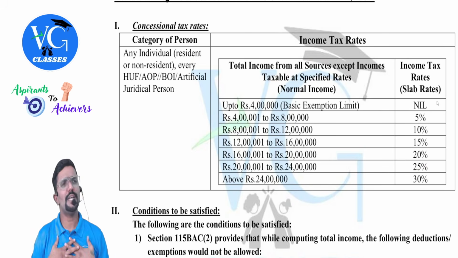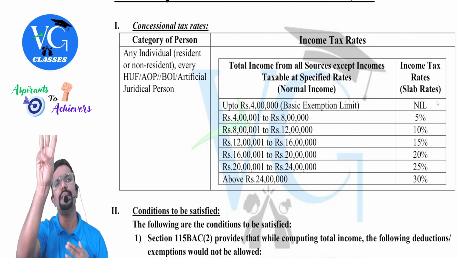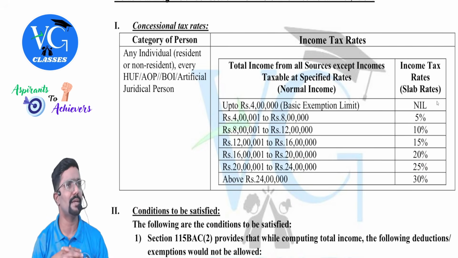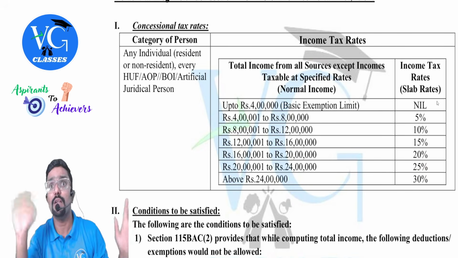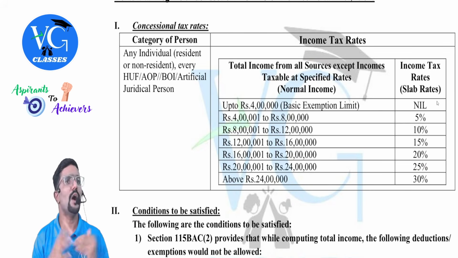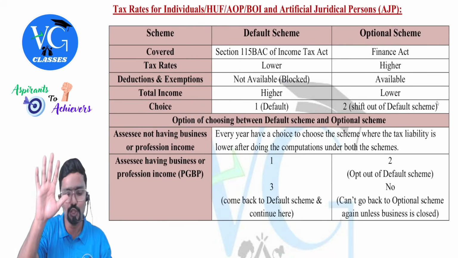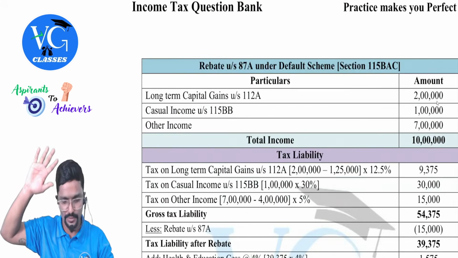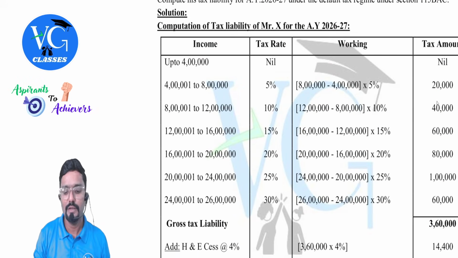Now you might ask me, assume an individual following the default regime has a total income of 30 lakh, which is completely normal income. So 30 lakh, more than 24 lakh, so straight away 30%? No. We need to do a slab calculation. Sir, how is it? I will just show you a question which we will discuss later, to understand the pattern, that's all. No need to take it down. We will discuss it later.